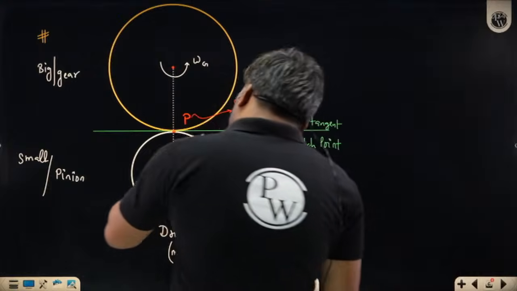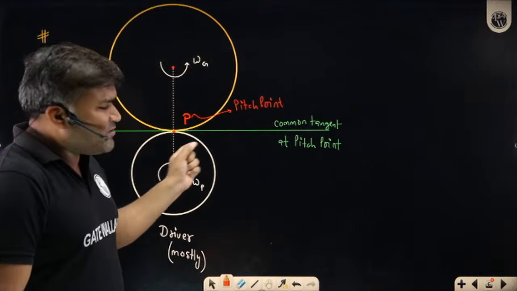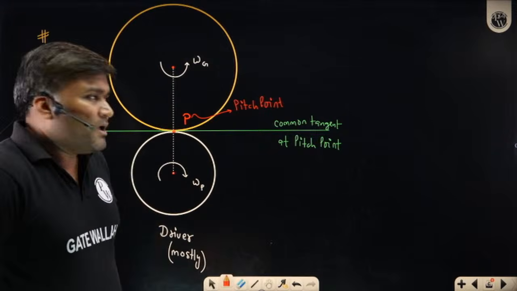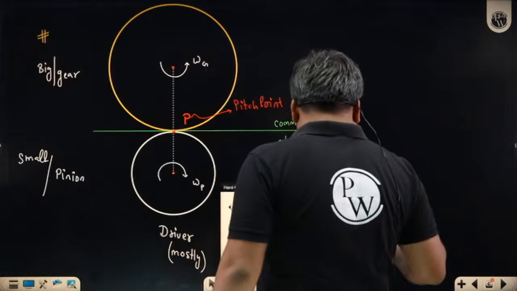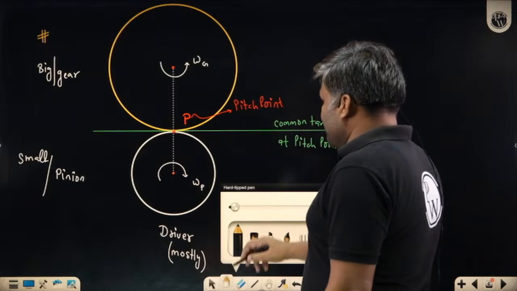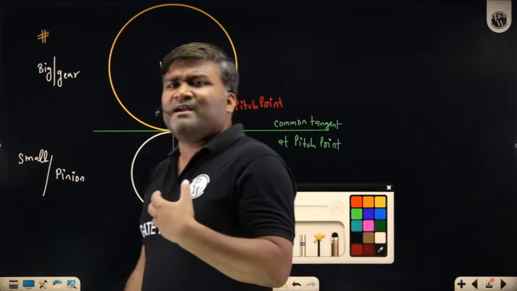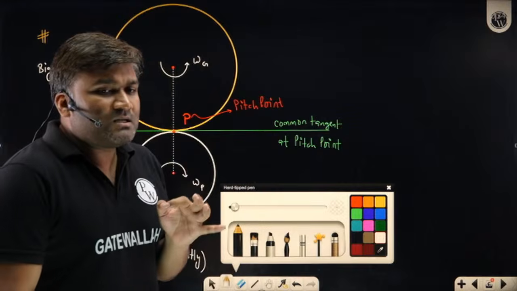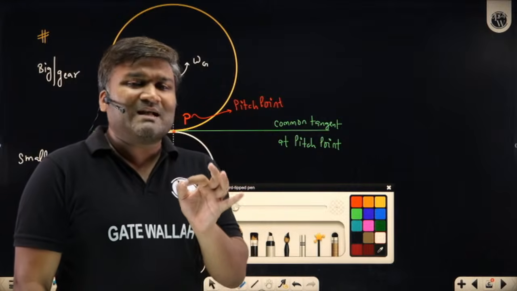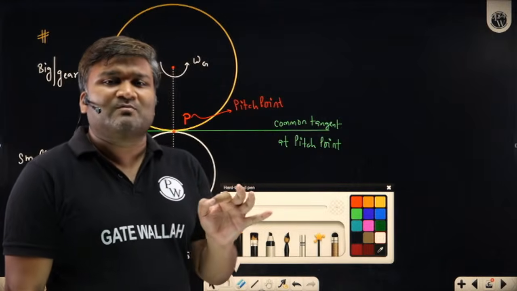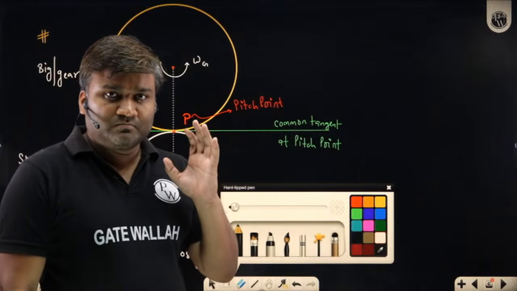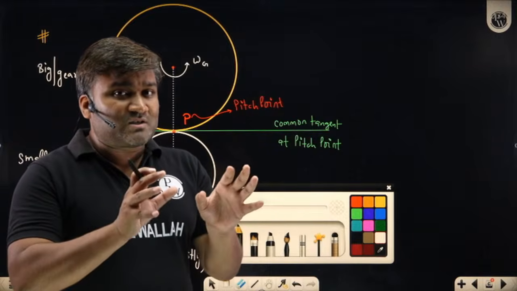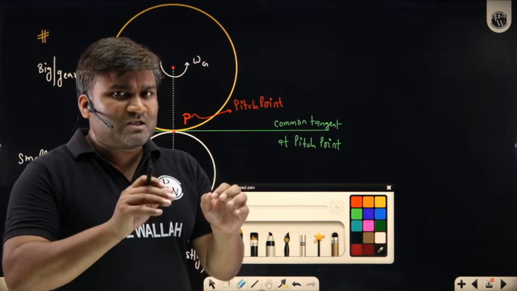So what are the pitch circles? What is the pitch point? What is the common tangent at the pitch point? One thing I am writing here, everybody must know that there are so many circles I have drawn in the gears. We have the addendum circle, the dedendum circle, we have the pitch circle. But in the market, whatever gears are available, the size of the gear is expressed in terms of pitch circle diameter. Because I have started the concept from the pitch circles, just to pay the respect.